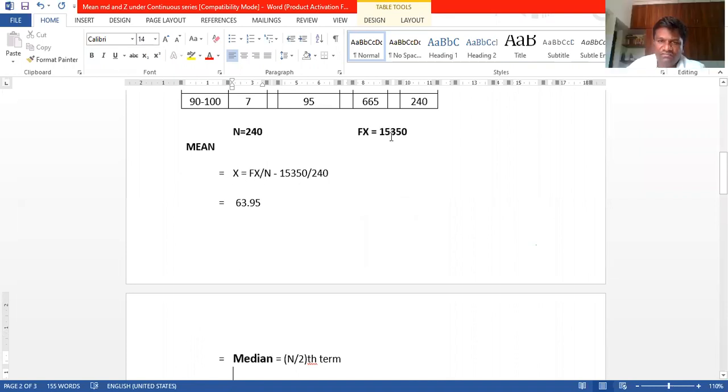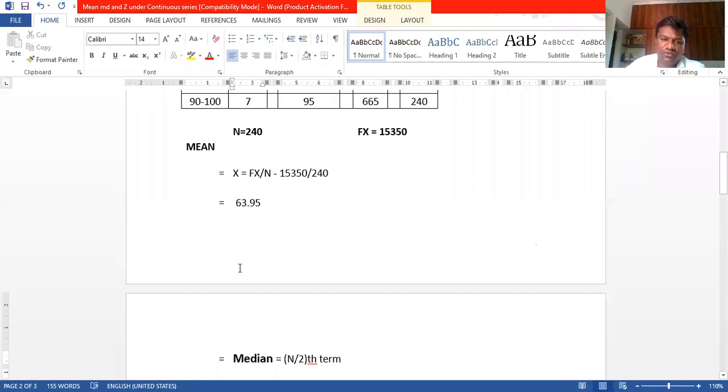What is the fx value? 15,350 divided by n. n is nothing but the number of frequencies, 240. Here the answer is 63.95, almost 64, is the mean value.